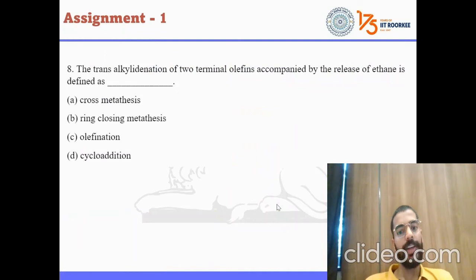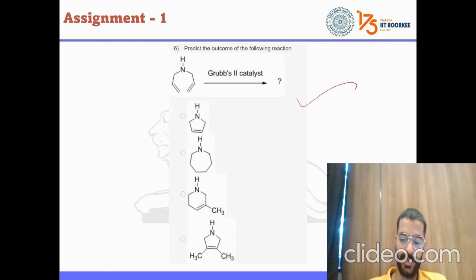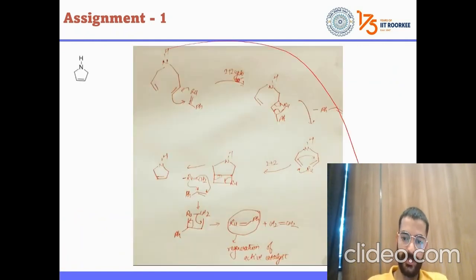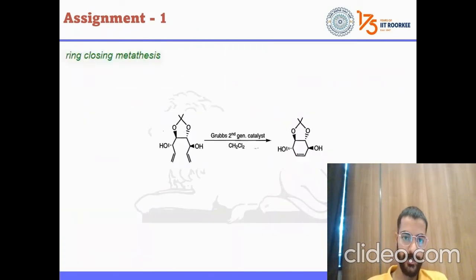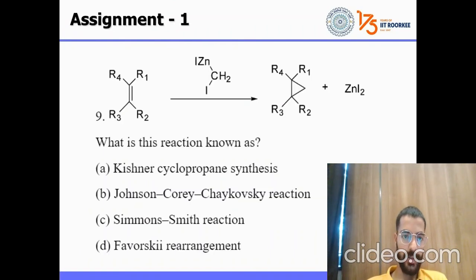The transalkylation of two terminal olefins accompanied by the release of ethane is defined as: cross-metathesis, ring-closing metathesis, olefination, or cycloaddition. The answer is B. The answer is already explained somewhere, right? This question is the same question. This is your metathesis, ring-closing metathesis, and this is one more. Ring-closing metathesis is already explained, need not explain this. Let's move to the next question.